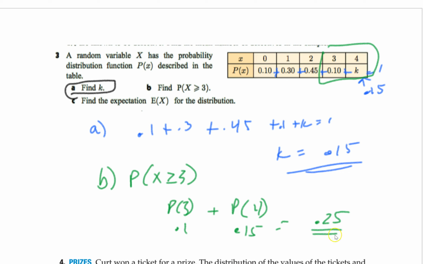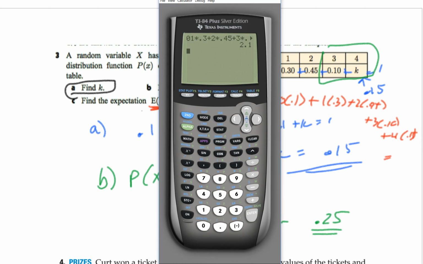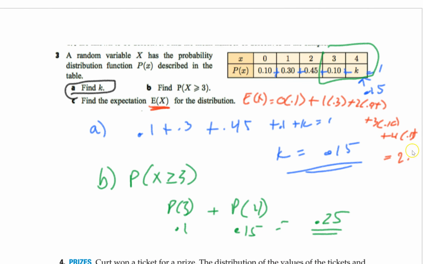So we have that. And then finally, it wants to know what's the expected value. So again, we talked about expected value. All you do here is you're going to multiply all these together and add them up. So my expected value is going to be 0 times 0.1 plus 1 times 0.3 plus 2 times 0.45 plus 3 times 0.10 plus 4 times 0.15. If we add them up, we get 2.1. So expected value of this thing is 2.1.